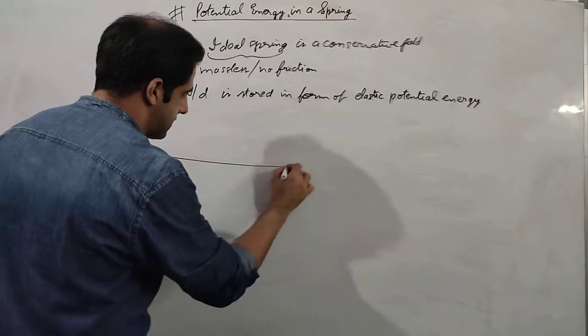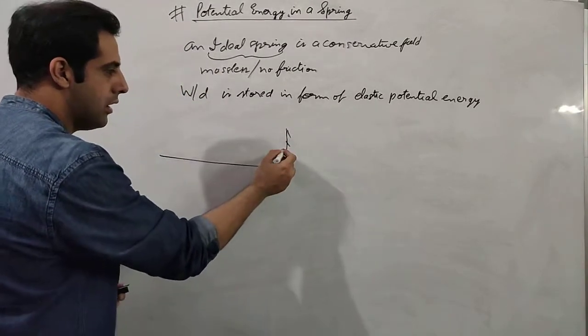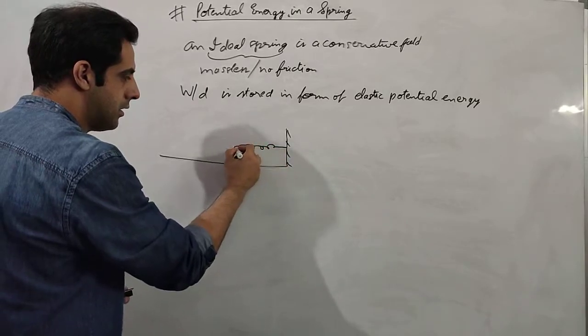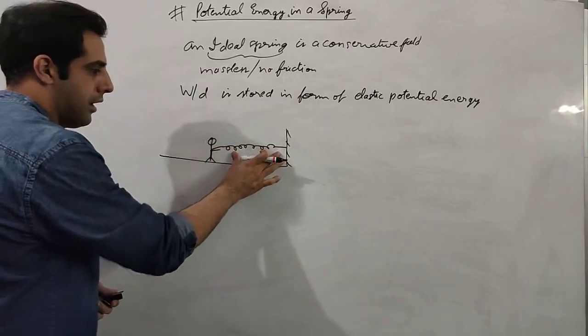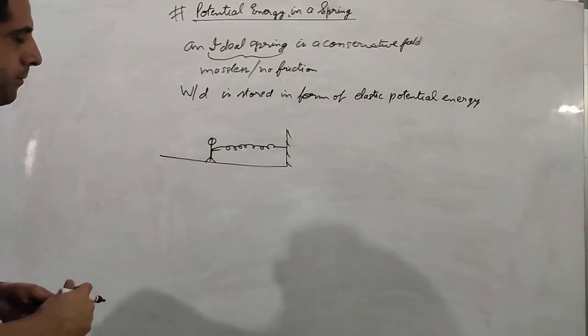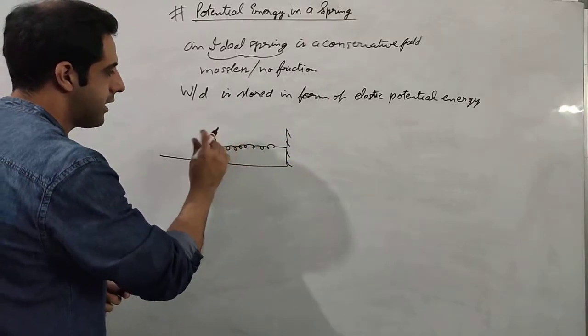So let us take an example. Let us say there is a rigid wall and a spring is put here, and we are applying force on this spring. Let us say we are compressing the spring.